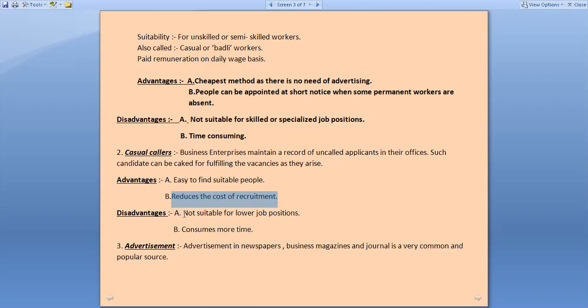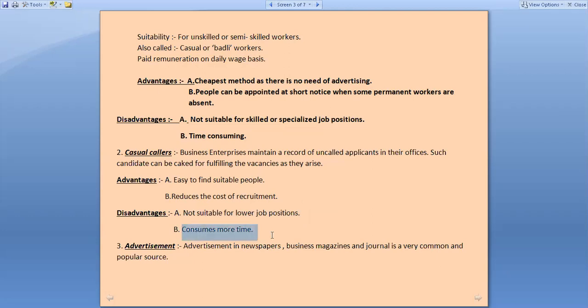But there are some disadvantages also. Not suitable for lower job positions, as we know that the persons who are seeking work as maids or sweepers or drivers don't need to submit any data as they are unqualified. They don't know the processes of fulfilling the submission of biodatas or applications. Only qualified people used to do this. So it is not suitable for lower job positions.